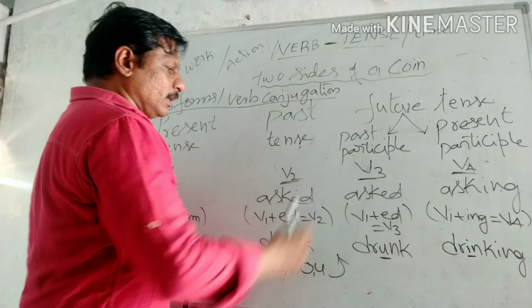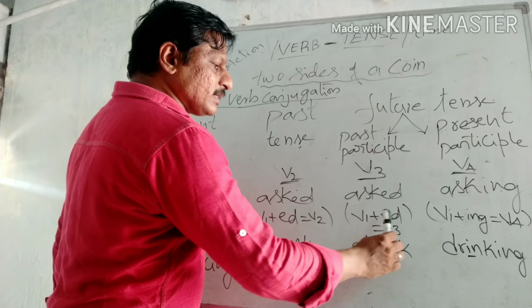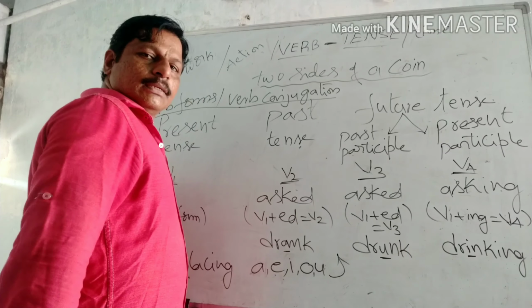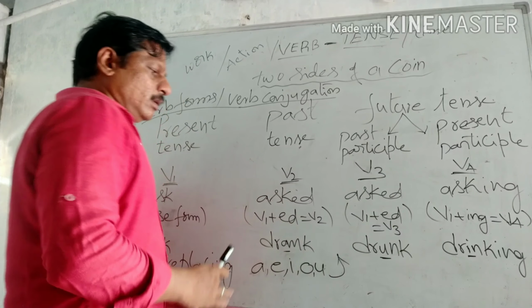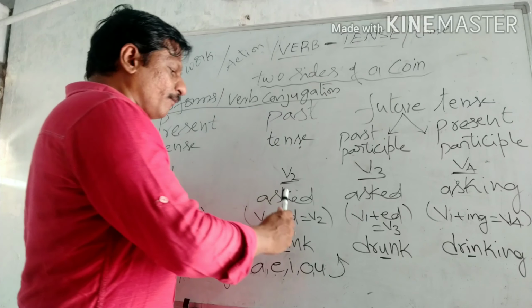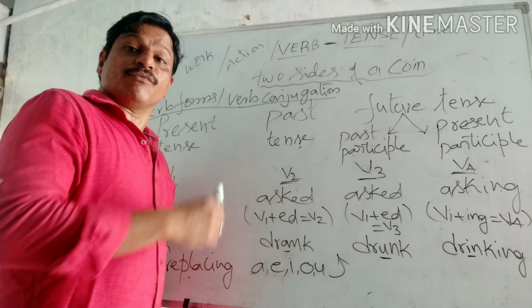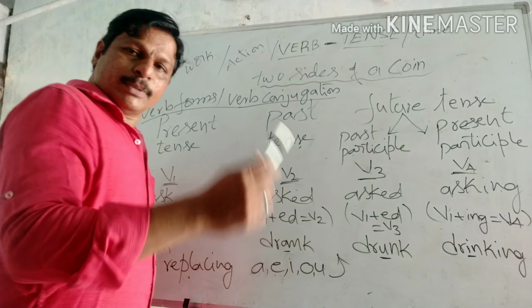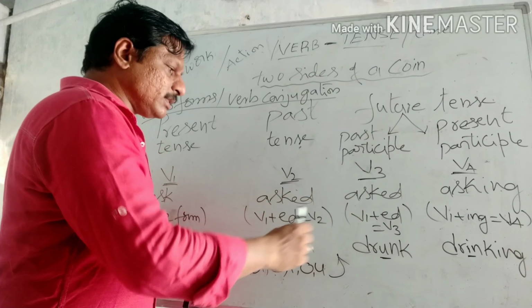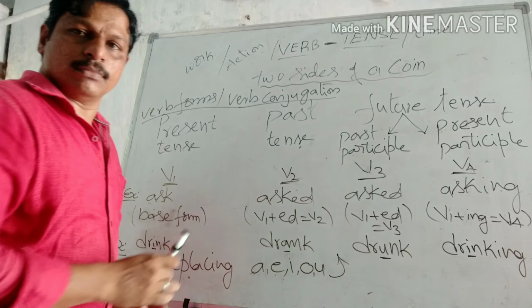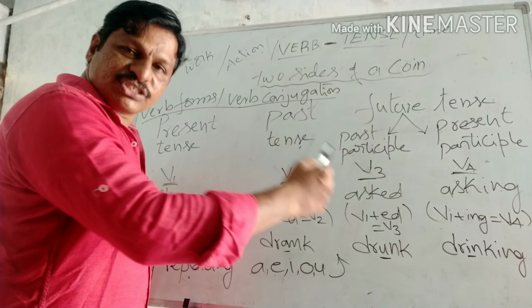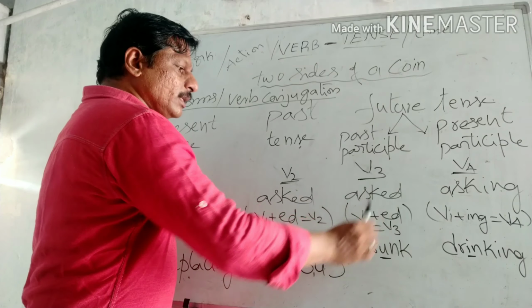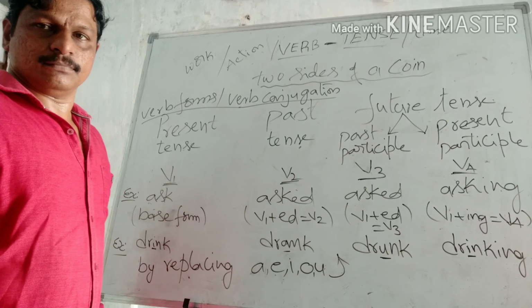Next one, V3. Once again, V1 plus ed is equal to V3, that is asked. In most cases, V2 and V3 are one and the same, but I am not saying that in all cases V2 and V3 are one and the same.